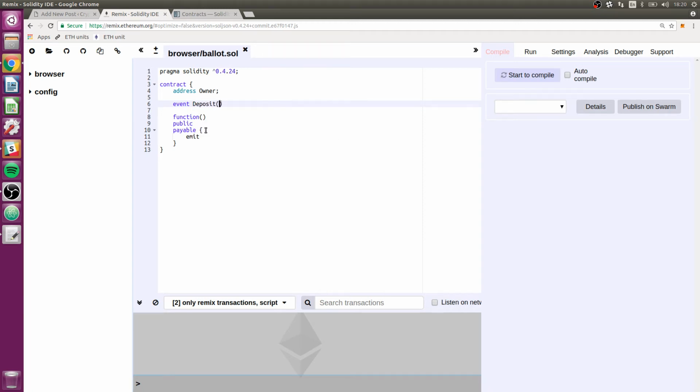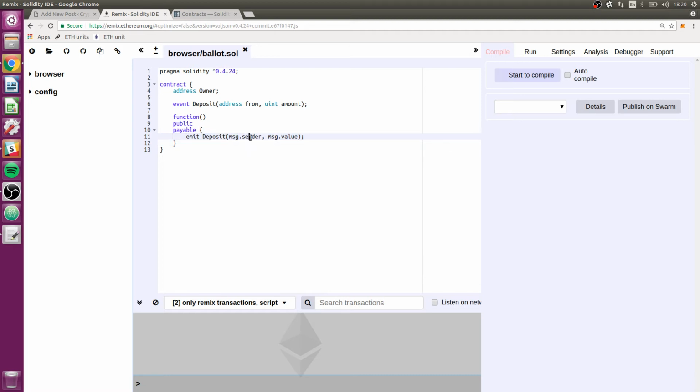Deposit, and it'll take an amount. Like that. And we could even say that it'll keep track of who actually sent it. So then we can emit that event here, Deposit, and we'll say message.sender for the from, and then we'll say amount is message.value. And again, these are two special terms in Solidity.